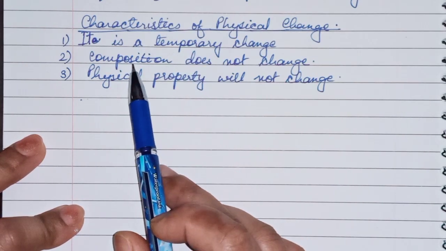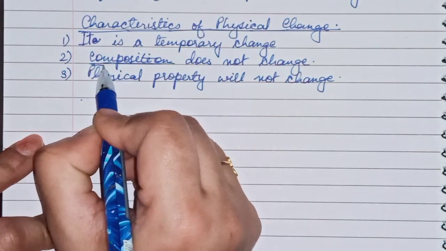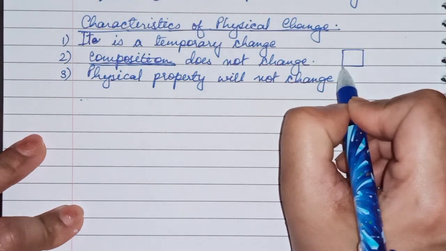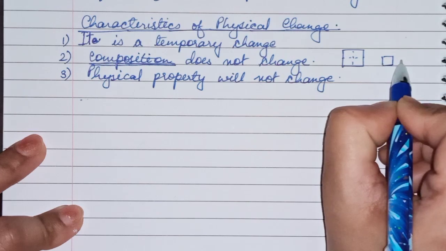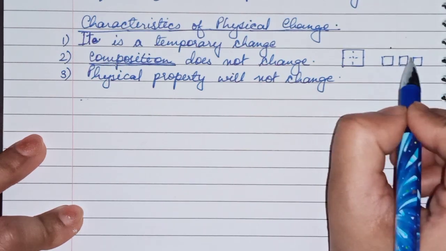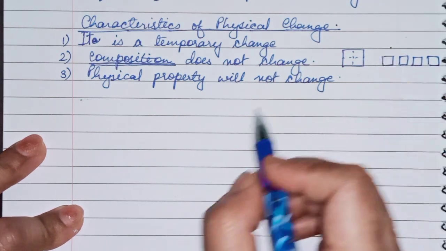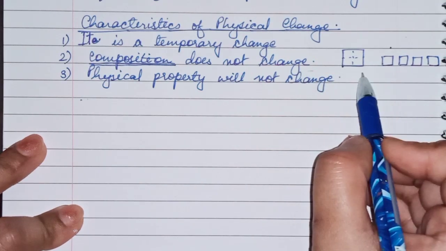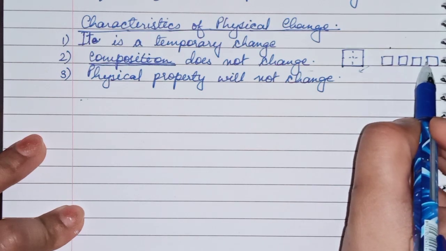Second is composition. If you are tearing the paper, the size only will get smaller. Suppose this is the size of the paper. If you are cutting this, the size is only changing. The property will not change. It is still a piece of paper but smaller in size. Physical property will not change. The property, whatever is here of paper, will remain here also.